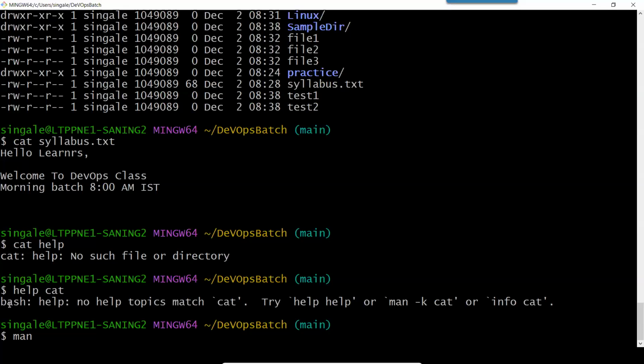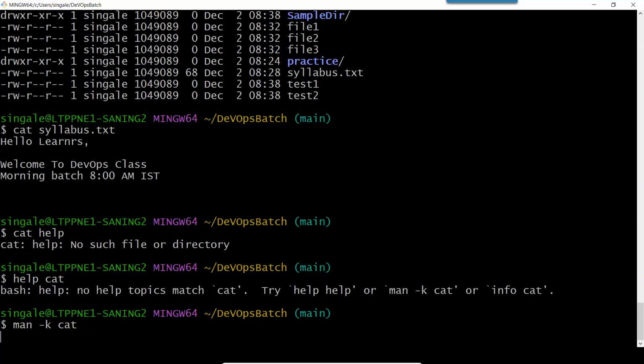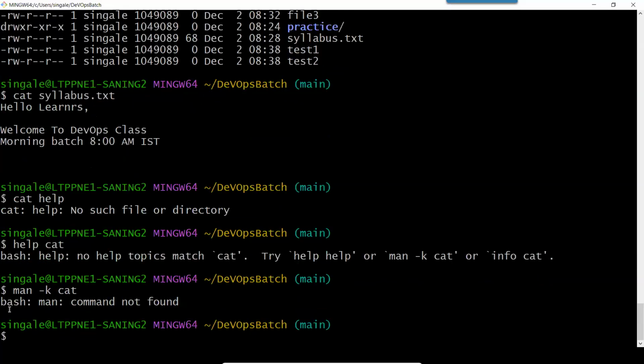So here you can see, if I made any mistake, it suggests: no help topics match cat. Try help or man -k cat or info cat. So let's type man -k cat. So it is not available.